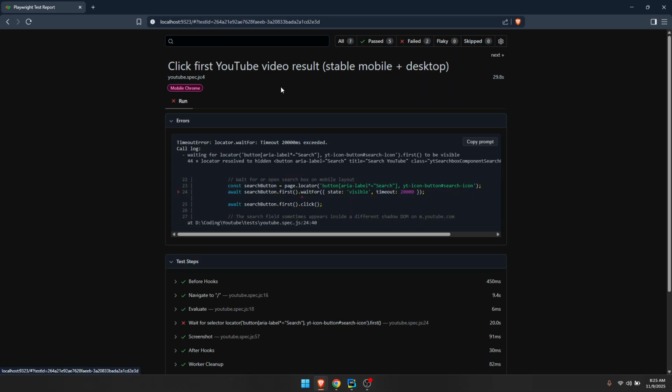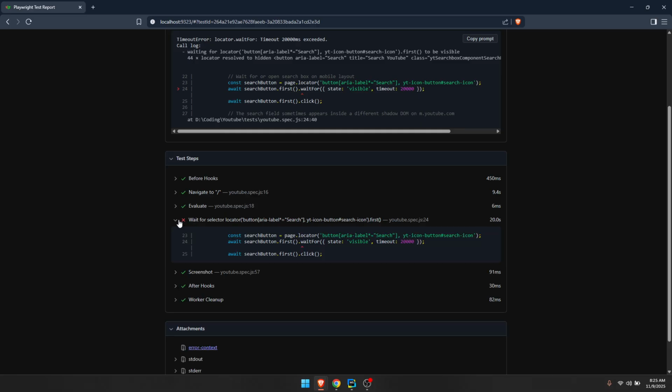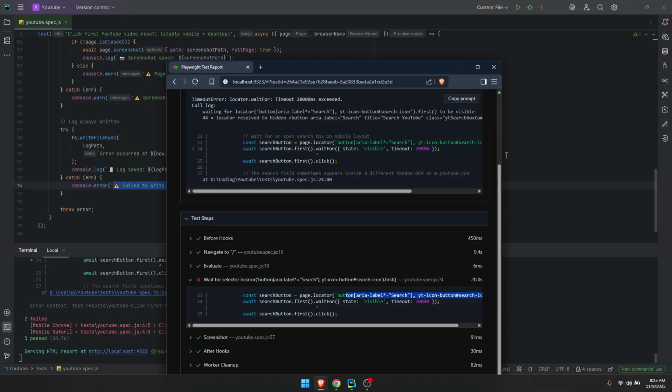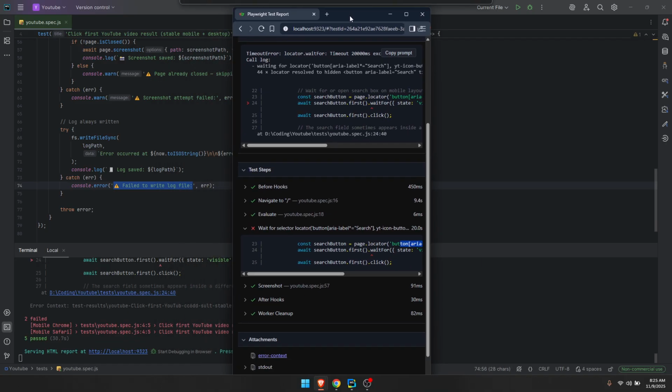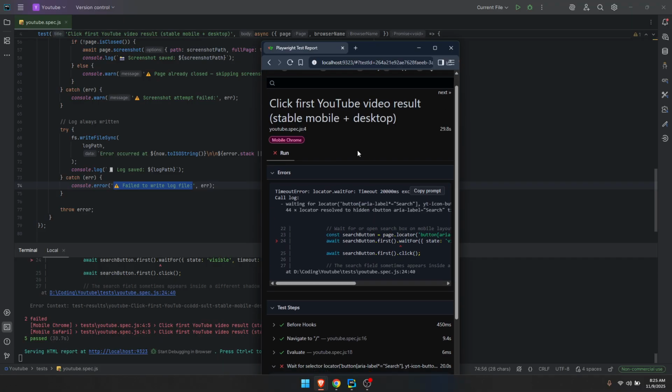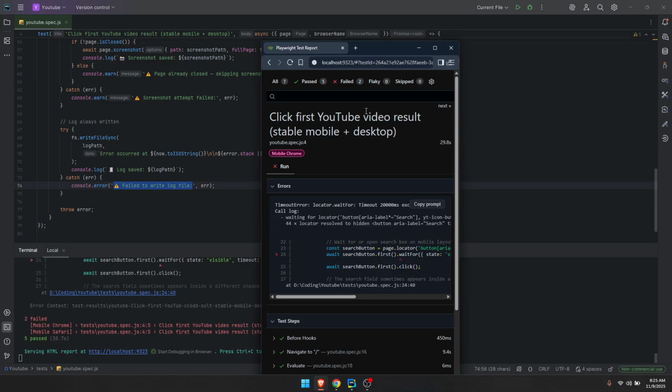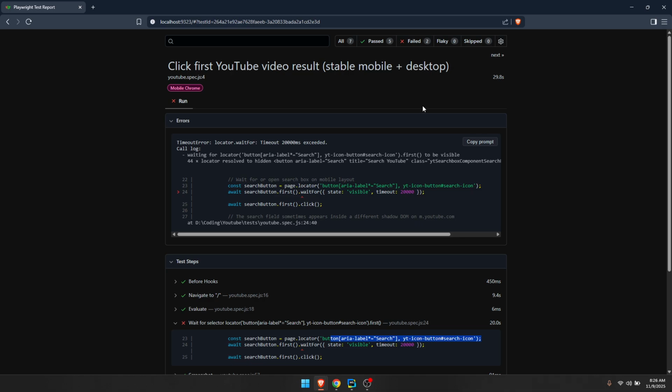And you can see with the errors pretty much where it happens, which is on line 24. And as you can see, it's right on the search button. As I mentioned in the beginning, it's not going to be able to find the search button because mobile devices hide the button. Due to them using a small window, let's say like this one, the screen is too small. So YouTube hides the search button. So that's why it's not working. But it's really cool, to be honest.